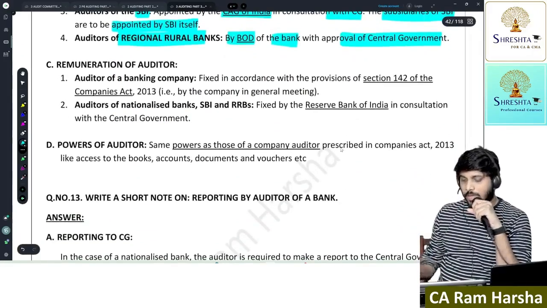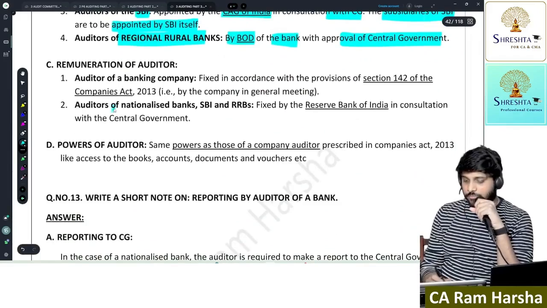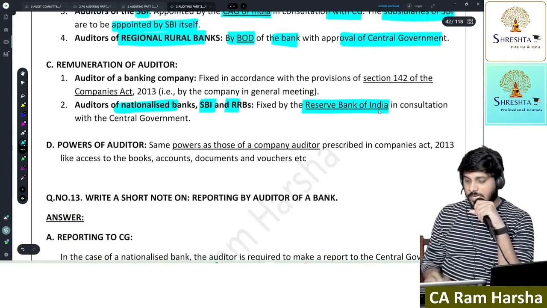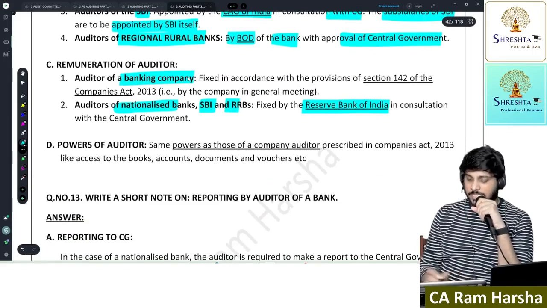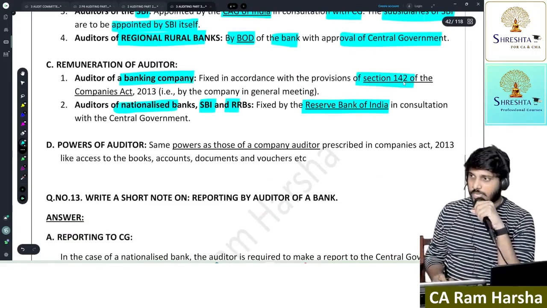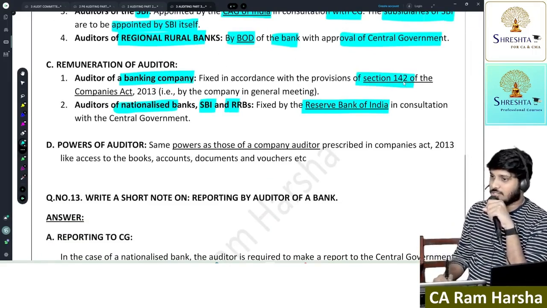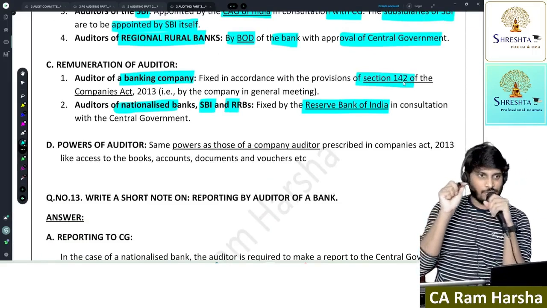Are you clear? Remuneration. In case of nationalized banks, SBI and RRBs, it will be fixed by the Reserve Bank of India. Whereas in case of the remaining banks, it is fixed as per Section 142, fixed by shareholders or in the manner decided by the shareholders. That's it.